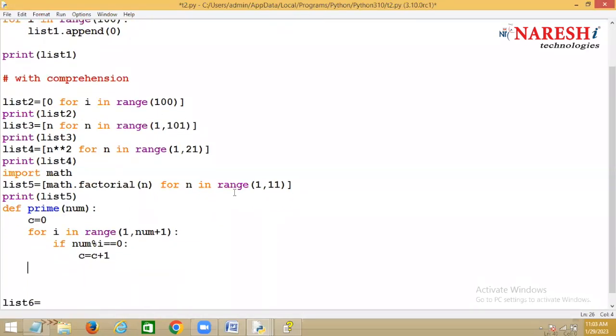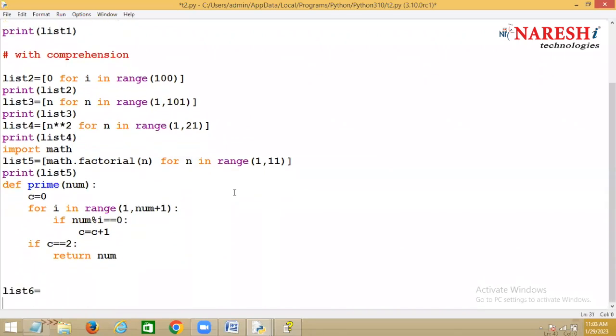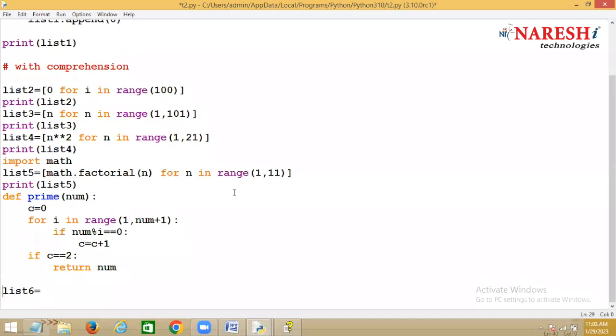Okay. So if the count is 2, if it is divisible, how many times? How many factors here? 2 factors. Okay. Number of factors are 2. If it is divisible 2 times, then you return which value? A number. This is which function now? This is predefined function or user defined? User defined. So I develop my own function. What is my function here?